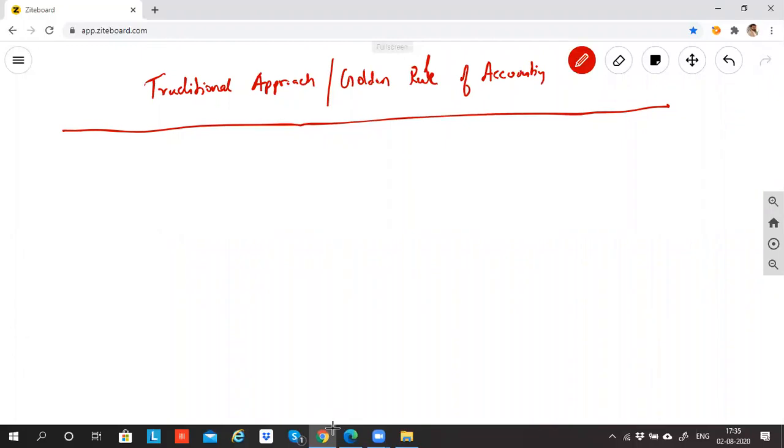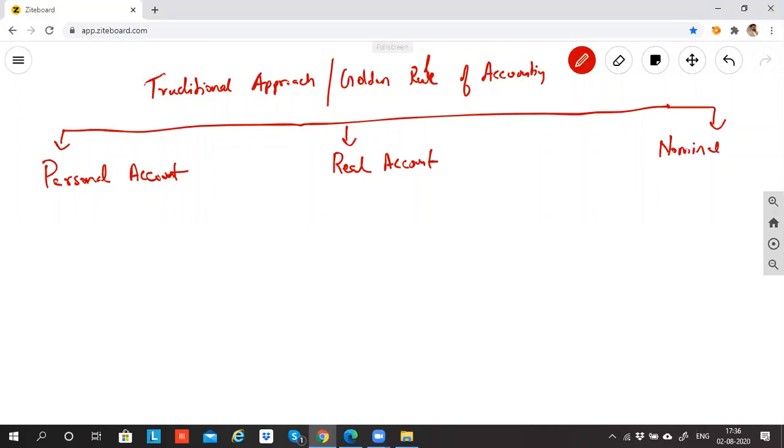So the traditional approach is classified into three categories. One is personal account, second is real account, and the last one is nominal account. I'm not teaching anything different. These are basically the three categories.